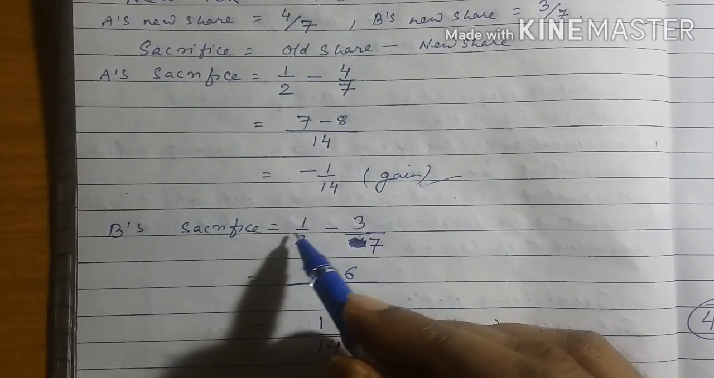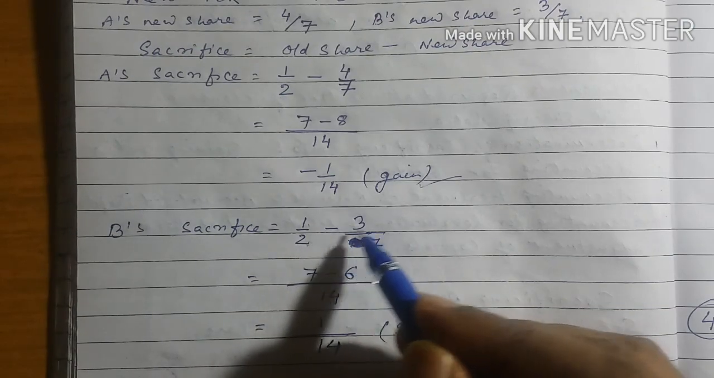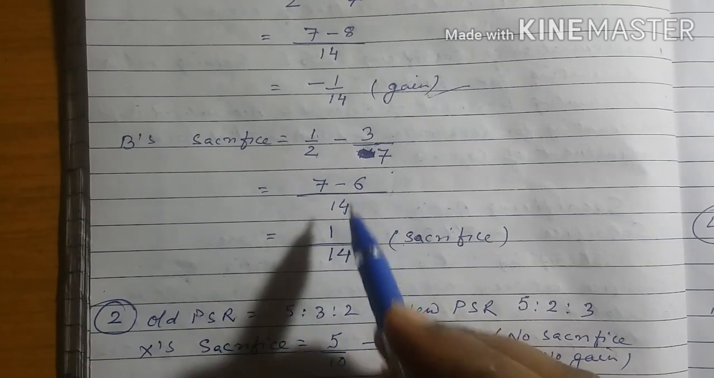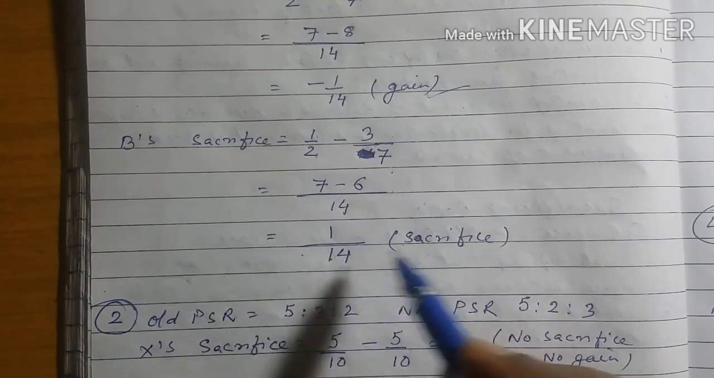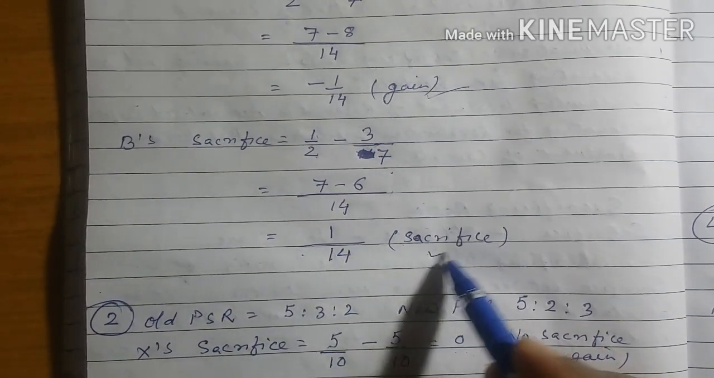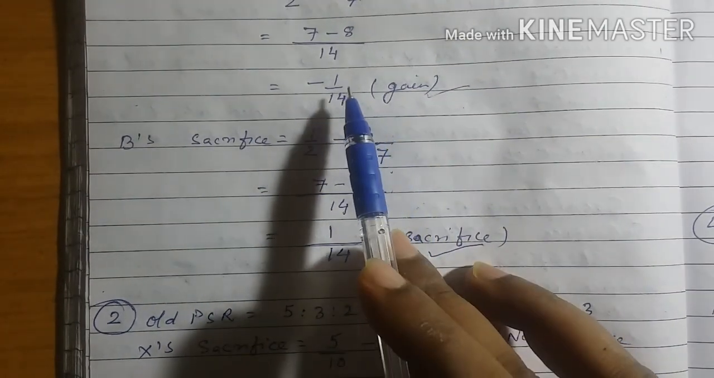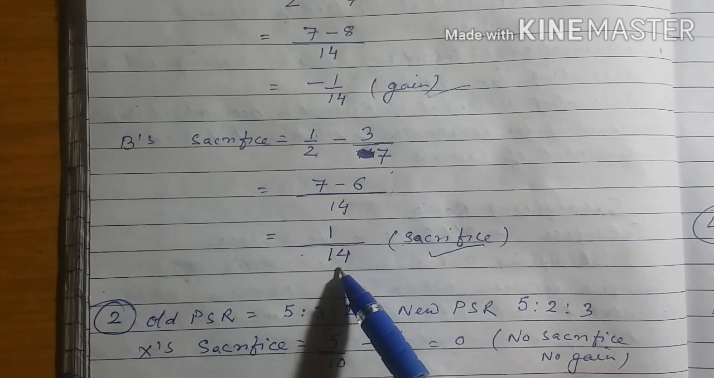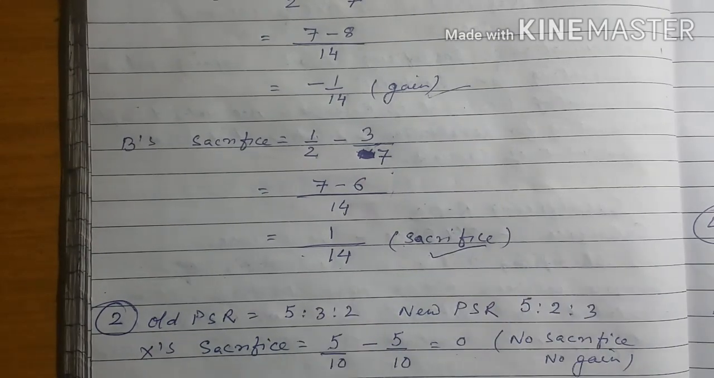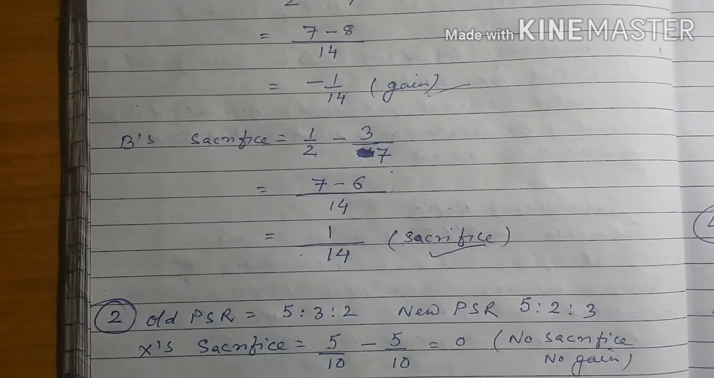Similarly in case of B, again we will use old share minus new share. Here we observe that the value is a positive number. So in this case, B has sacrificed. So A's gain is equal to B's sacrifice, since there are only two partners.